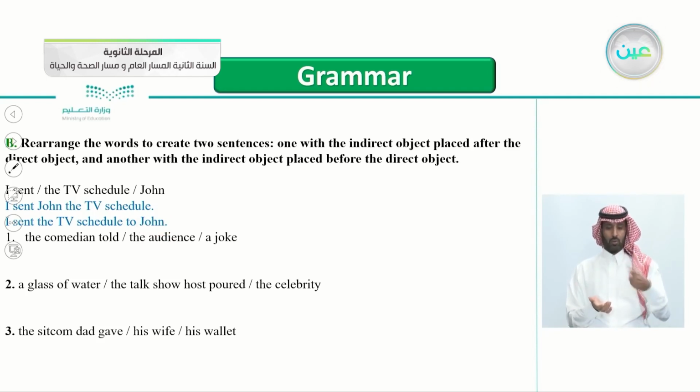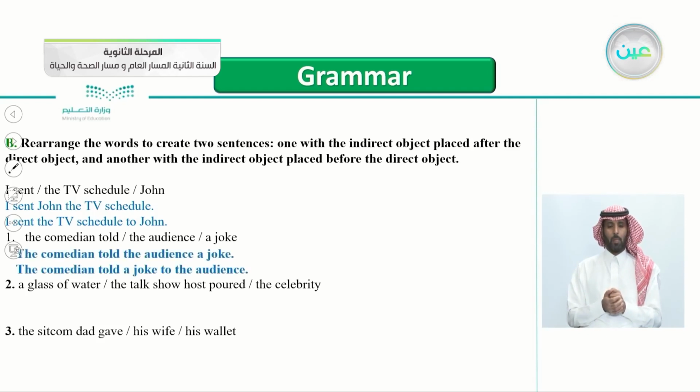Number one, the comedian told the audience a joke. So how do we rearrange them? That's correct. Let's check the two sentences together. The comedian told the audience a joke. And the second one, the comedian told a joke to the audience. To the audience. So the audience here are the receivers of the joke.